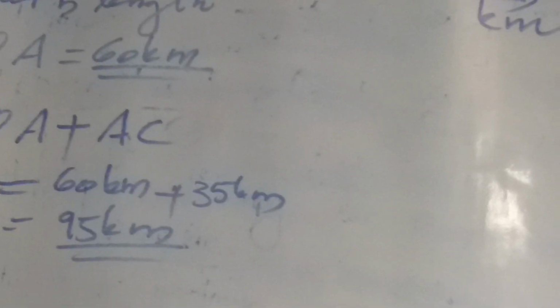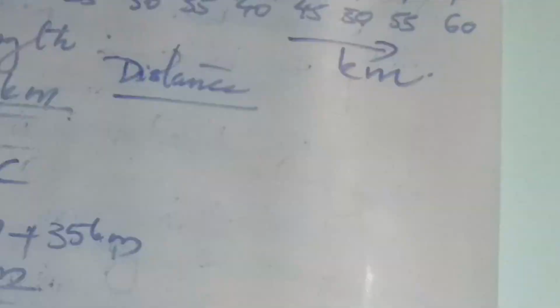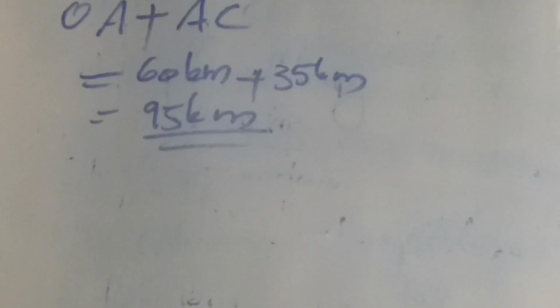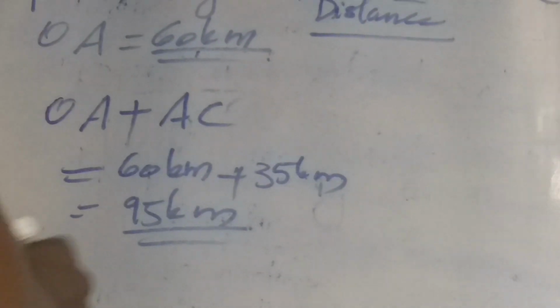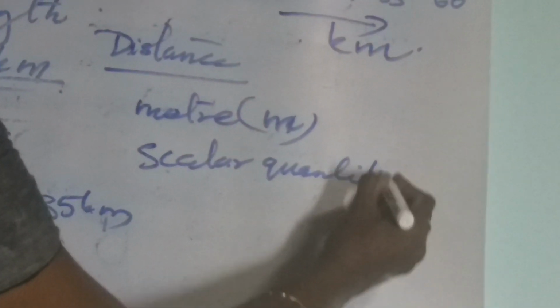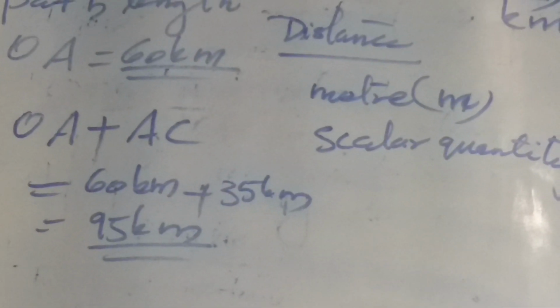This total path length covered by an object is called distance. Then what is distance? The total path length covered by an object during its motion is called distance. The unit of distance is meter, and small m represents its symbol. Distance is a scalar quantity. That is, for describing distance, we need only its magnitude and no need to specify the direction.